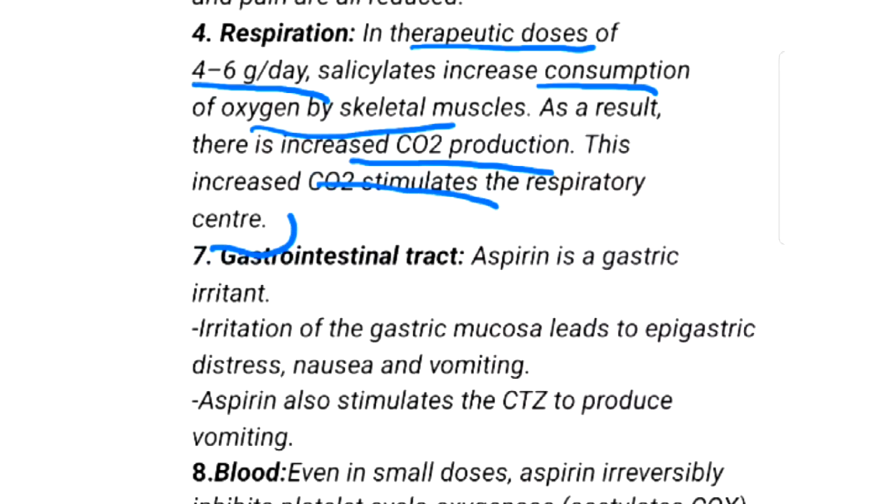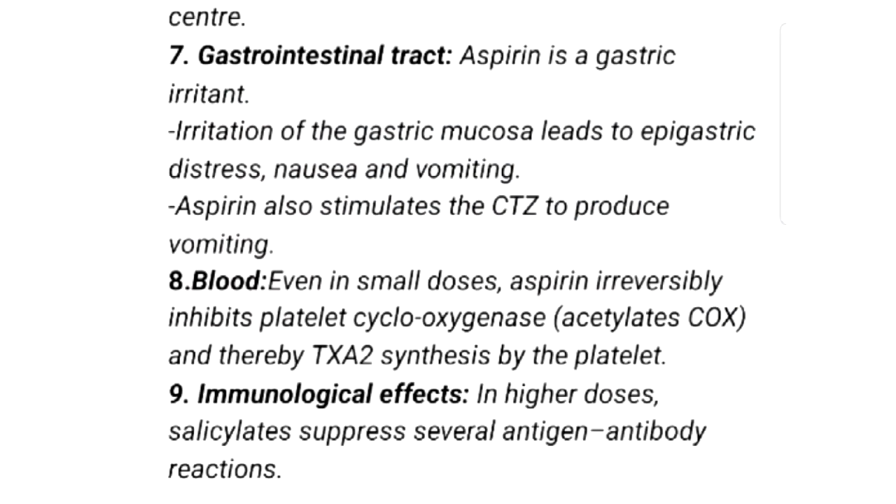So when we take therapeutic doses of aspirin, salicylates will increase the consumption of oxygen by the skeletal muscles. As a result, there will be an increase in carbon dioxide production in the body. This will stimulate the respiratory center, so there will be hyperventilation. Okay.